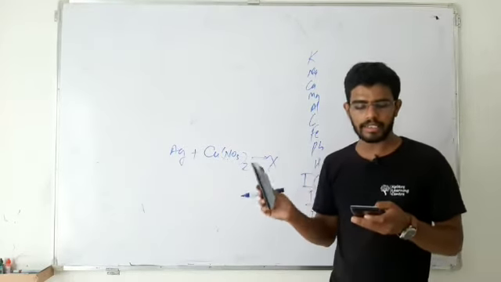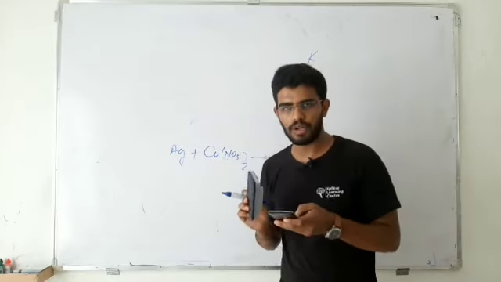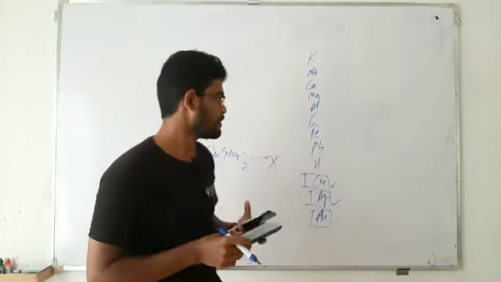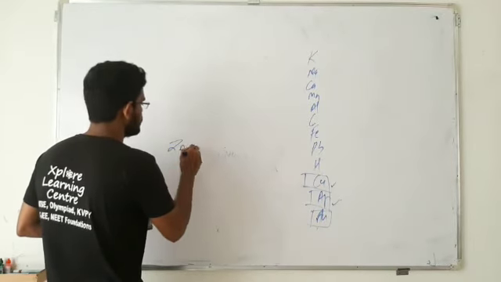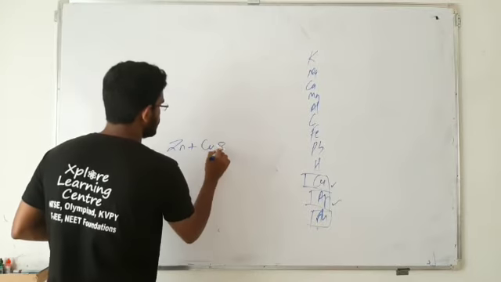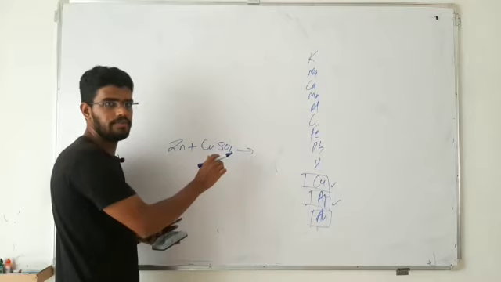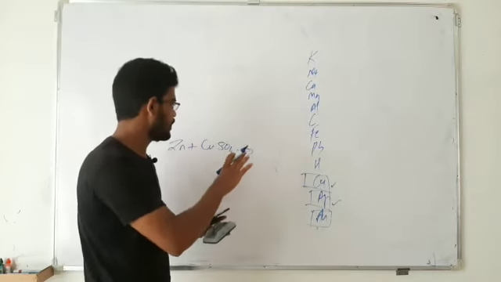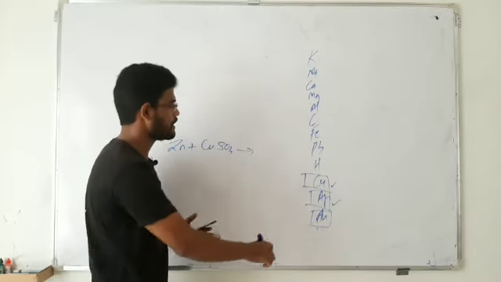Take a look at option D. Zinc displaces copper from copper sulfate. They are telling that zinc displaces copper from this copper sulfate. To check whether this statement is correct or wrong, take a look again at the activity series.